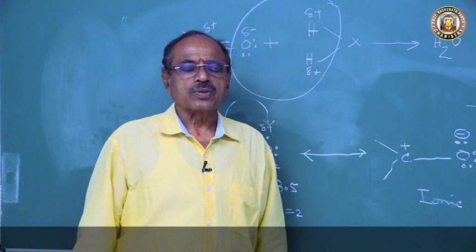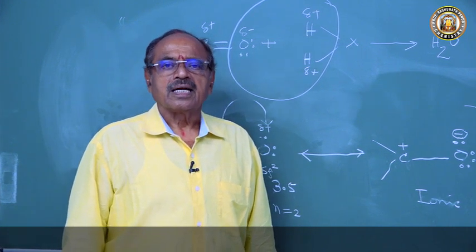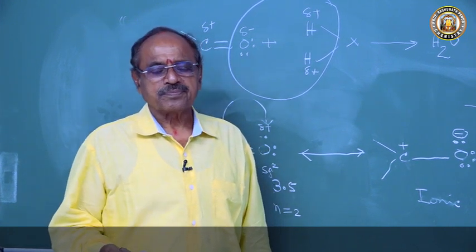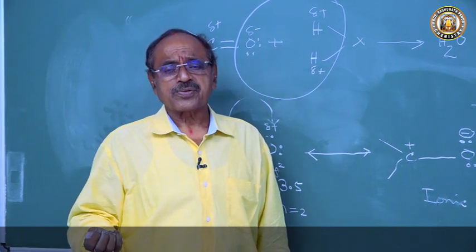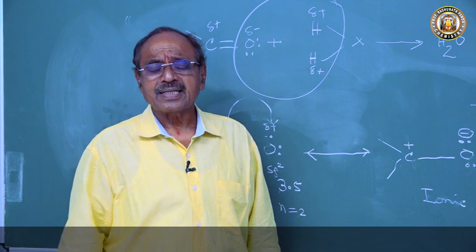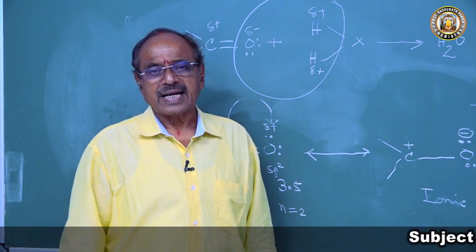So they undergo nucleophilic addition reaction, and because there is a pi bond and oxygen has a strong tendency to attract a hydrogen, hydrogen can be added, so it can undergo addition reaction.